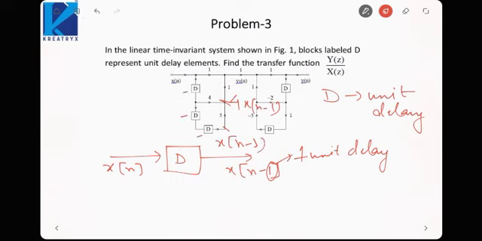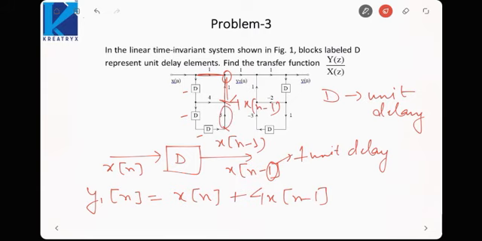So the signal y1[n] is formed as follows: x[n] is coming from here, plus 4 of x[n minus 1] coming from here, then 5 of x[n minus 3] coming from the bottom.